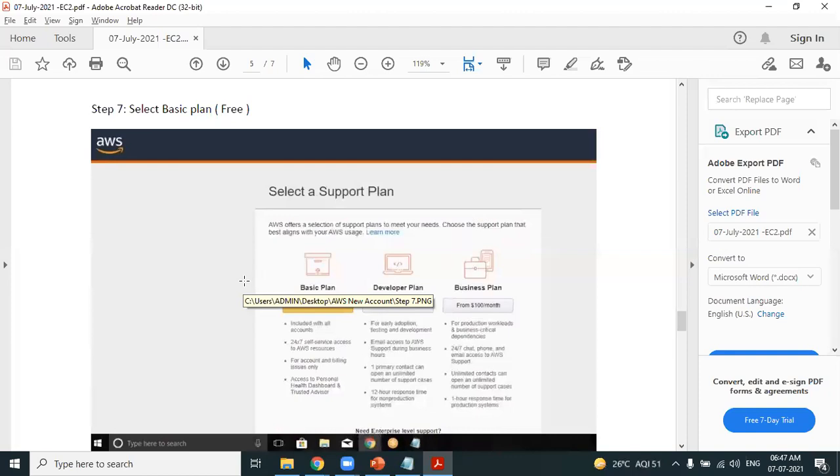The account you're creating is a free account for a period of 12 months. So if you create an account, you can use that particular account for 12 months for free. So what are you waiting for? Select the basic plan so that you go ahead and create a new account. If you go for the developer plan or business plan, it will be chargeable. Never do that. Go for the basic plan that's free. Select the basic plan.